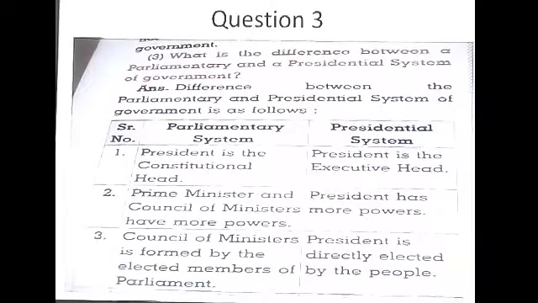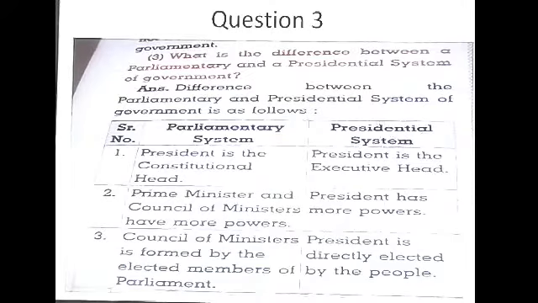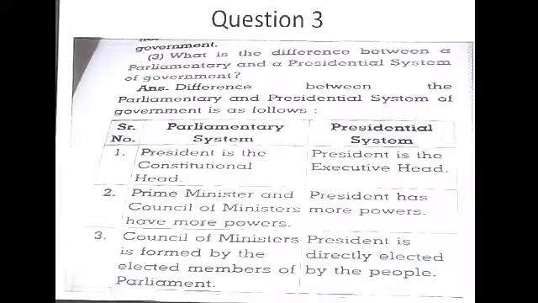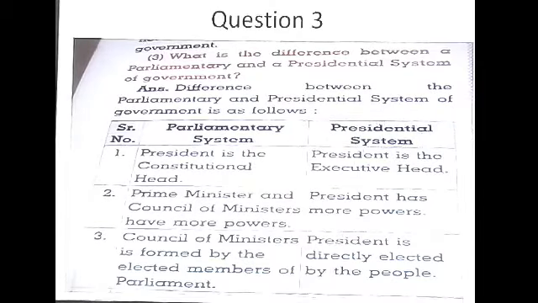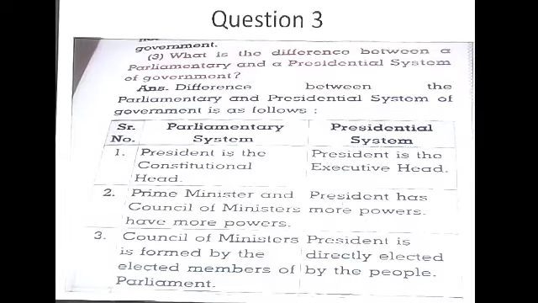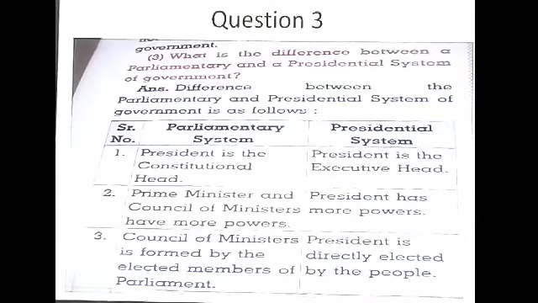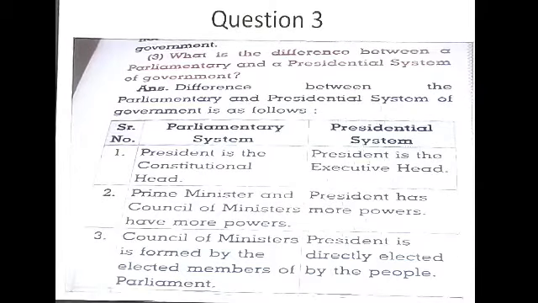Third question, what is the difference between a parliamentary and a presidential system of government? Distinguish between them. Two ideas you have got in the earlier question. See here, in the parliamentary system, the president is the constitutional head, but in a presidential system, the president is the executive head.